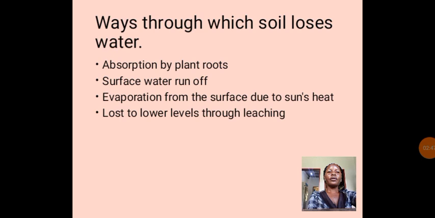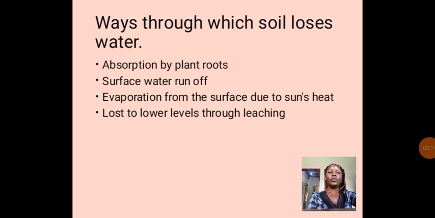Then too, we have surface water runoff. Water will also be washed away by erosion. So it will not be able to enter into the soil, but it will just be washed away by some agents of erosion. So that one can also cause soil to lose its water.